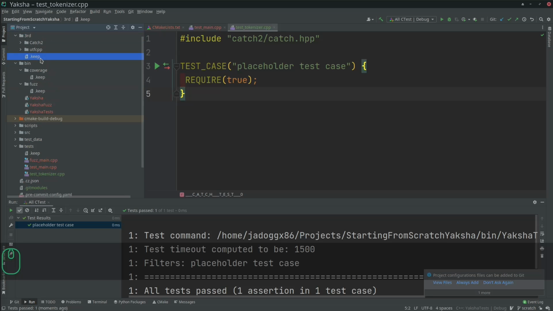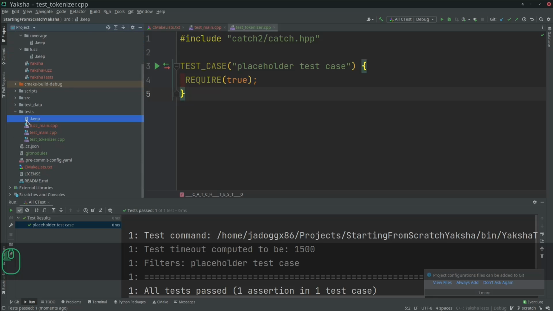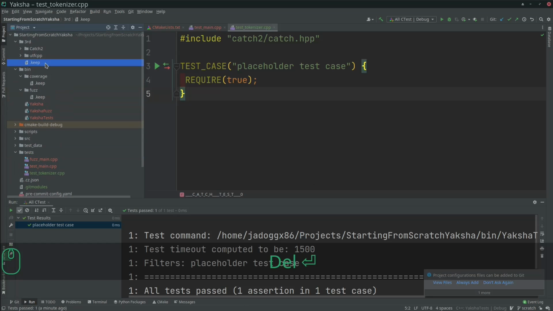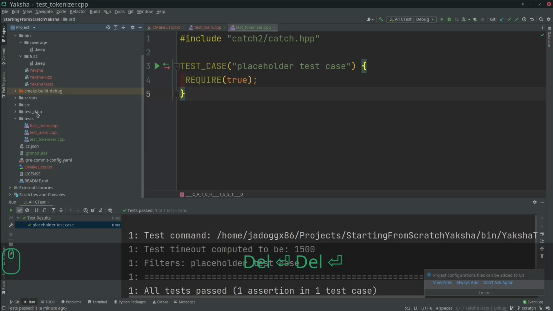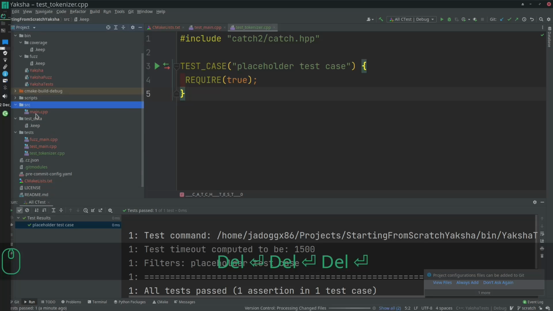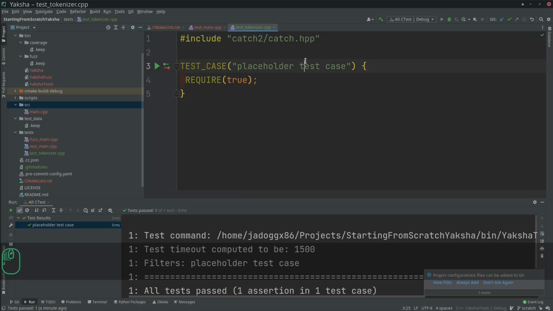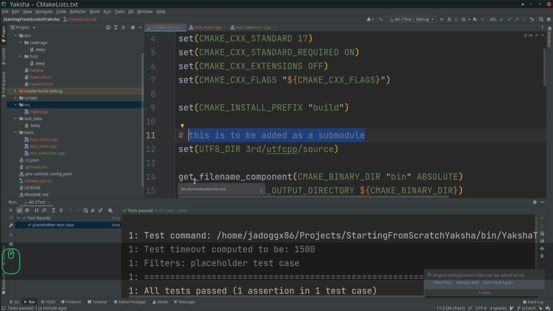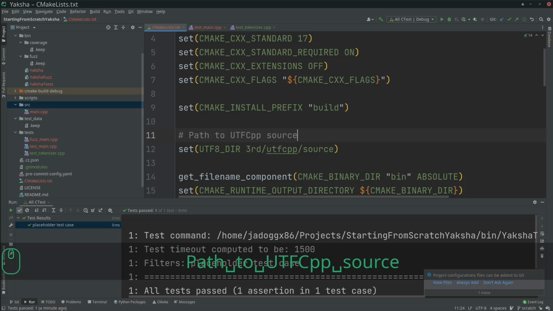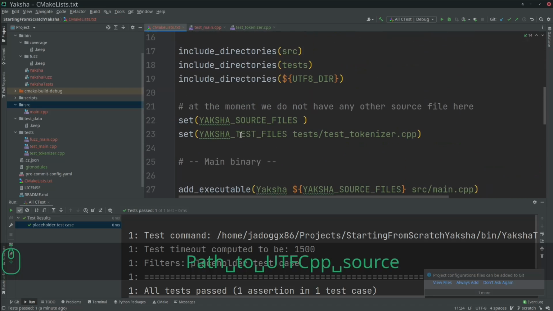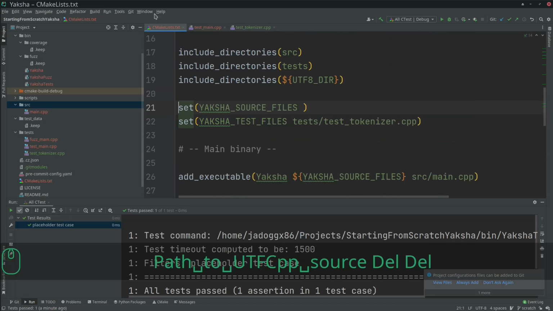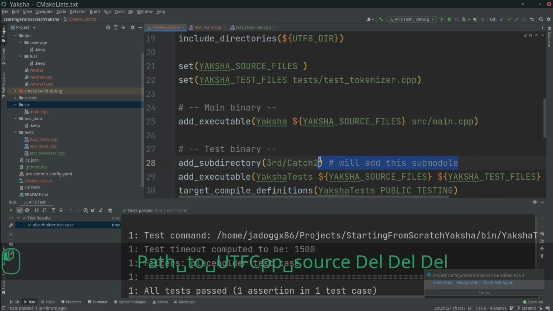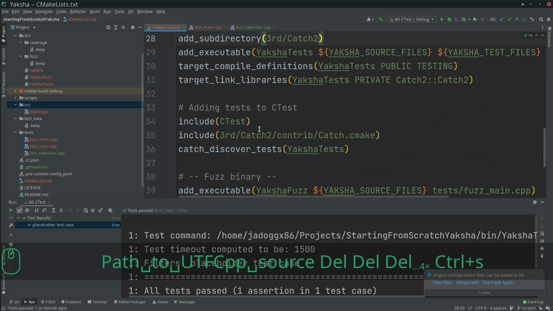I'm going to now delete the .keep files which we don't need. Remember that we pushed this file to Git already. So these are the .keep files we don't need. Test data, I'm going to keep it because I didn't add anything there. I've added the submodules. The UTF-CPP is giving us the UTF-8 support. All right, stuff looks good. Got the main binary. We added that as a submodule. Stuff is looking good here.